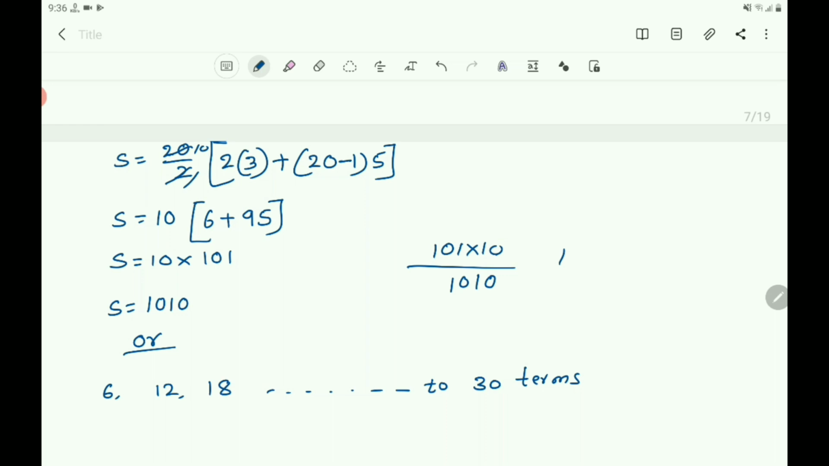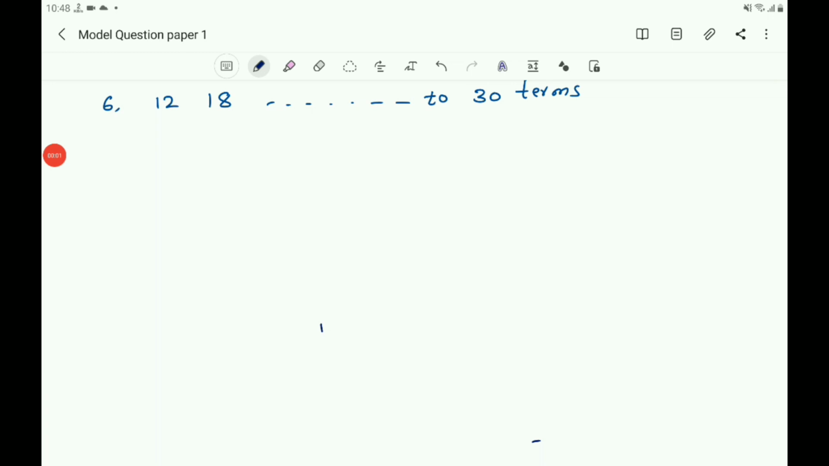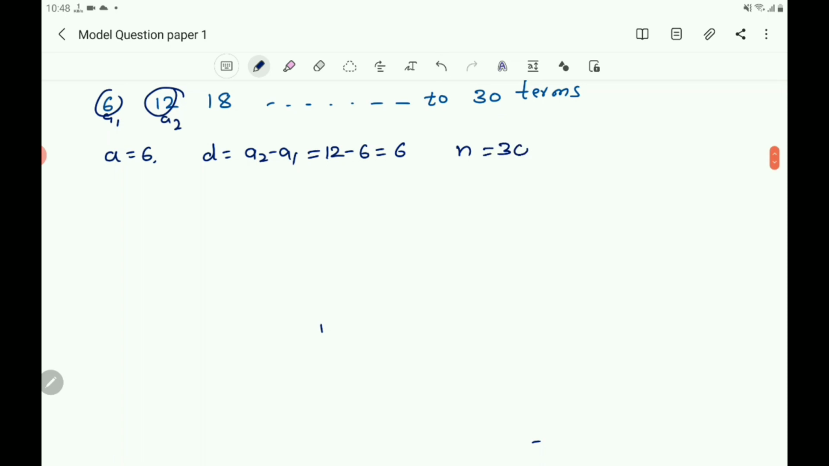You have to find the sum of 30 terms. Write the values of a, d and n. a is 6, that is the first term. a equals 6. d equals a2 minus a1. a2 is 12 and a1 is 6. So it becomes 12 minus 6 equals 6. Then n equals 30, and S equals question mark. So you write the formula for S. S equals n by 2 into 2a plus n minus 1 into d.